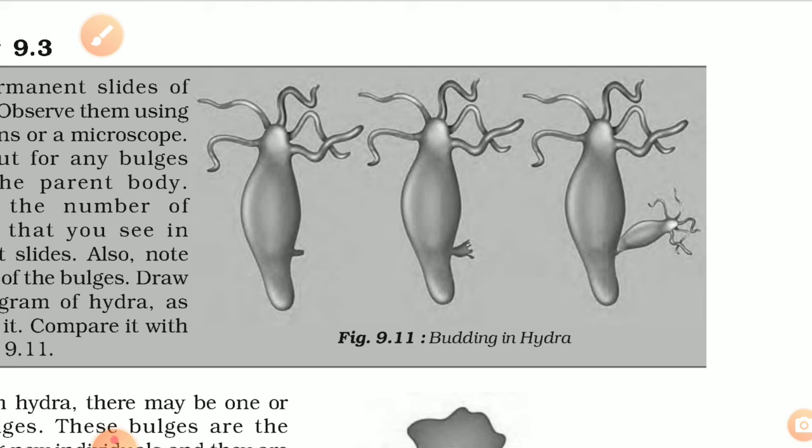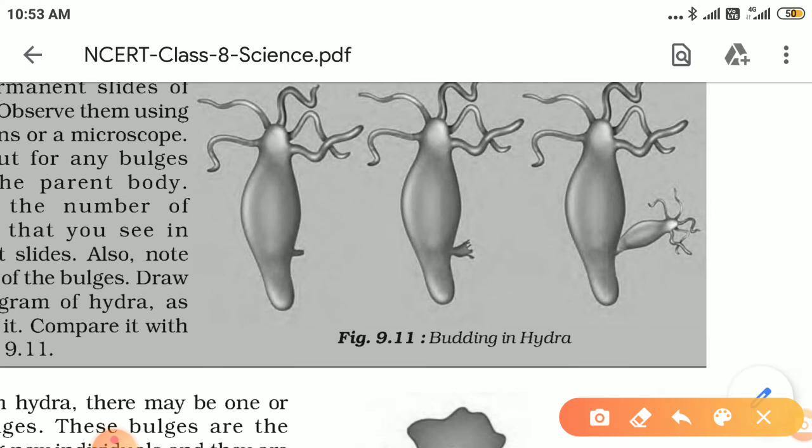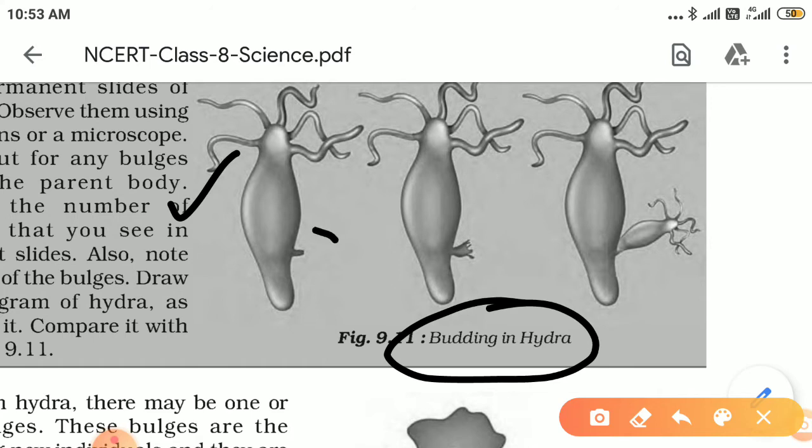It's a multicellular organism and it has a very simple body design, and it reproduces by the asexual method. Which method does it opt for reproduction? It reproduces by the budding method. Now what is a bud? You should know. This is the body of hydra. You can see from its body a small projection is bulging outside. This projection is known as a bud.